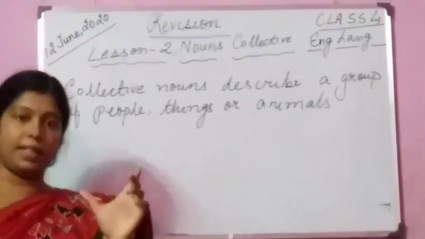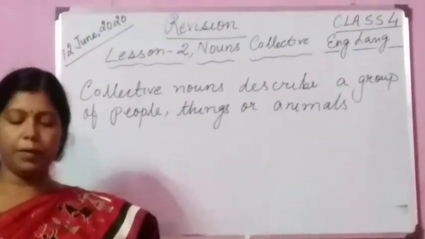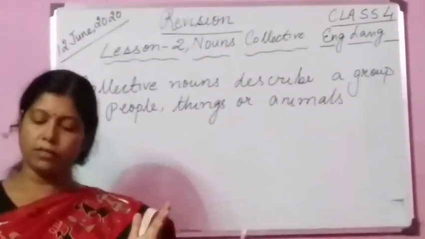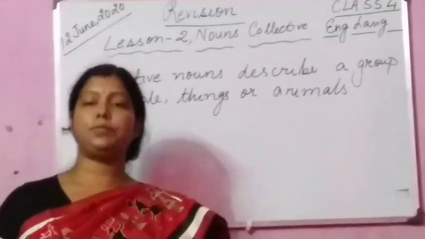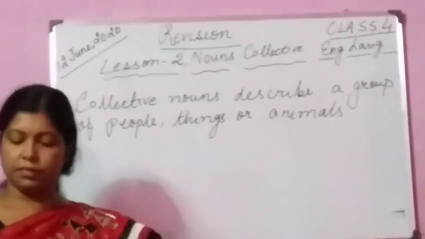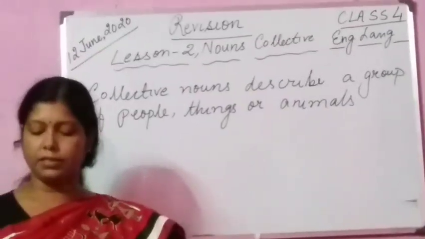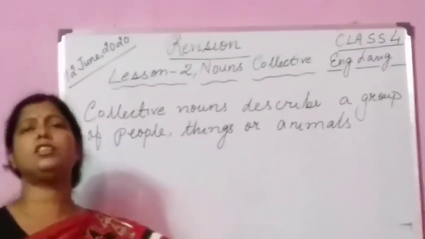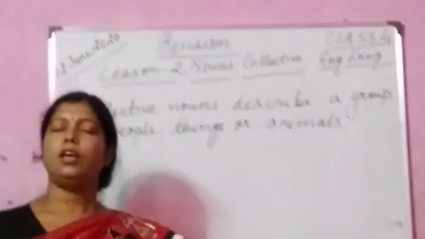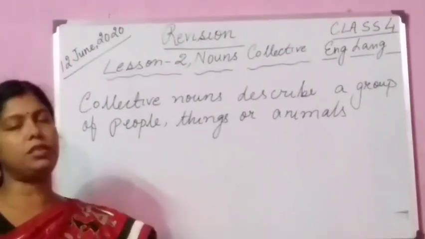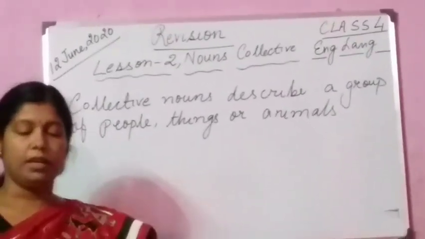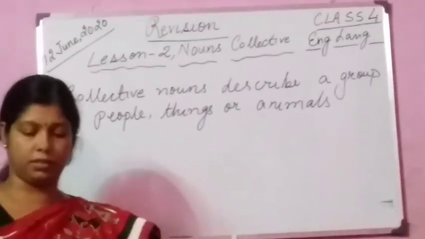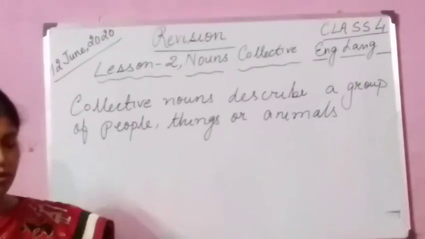Now I will only say the collective nouns here: a gaggle of geese, a troop of mares, a pride of lions, a flock of sheep, a pack of wolves, a swarm of bees and a parliament of owls. Children, just go through them. No need to write. Just revise all these things once, because before starting the new lessons, we are revising the old lessons.